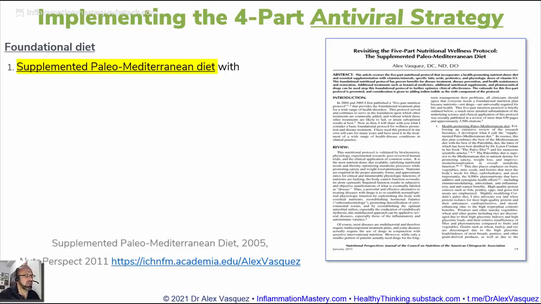I like to start with a strong foundational plan. I call this the Supplemented Paleo-Mediterranean Diet. I first published this in 2005, so that's 15 years ago, as the Supplemented Paleo-Mediterranean Diet.